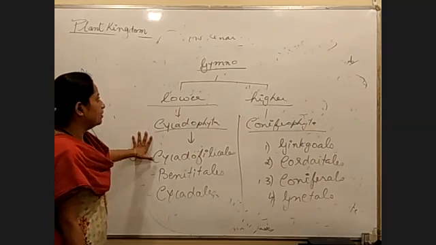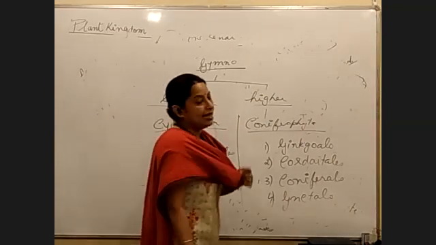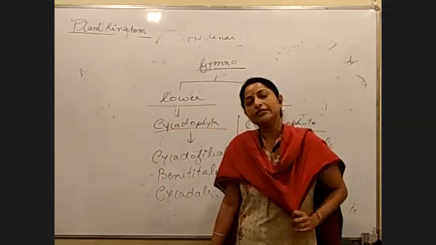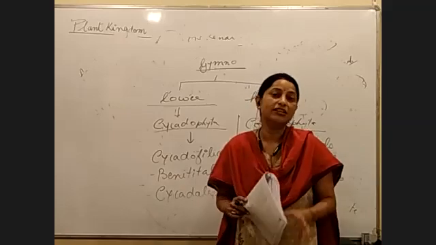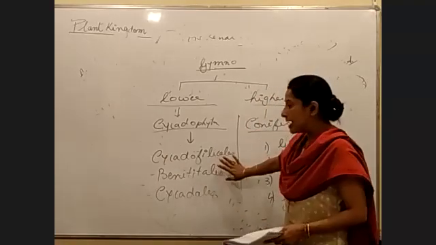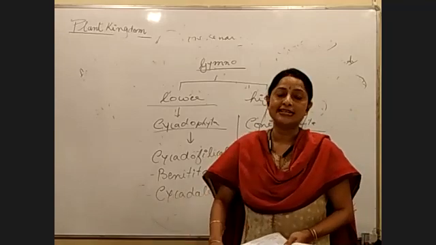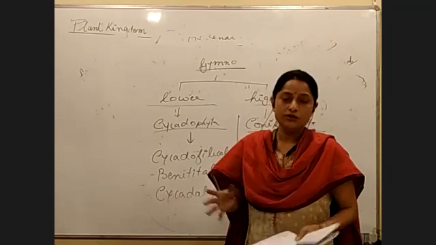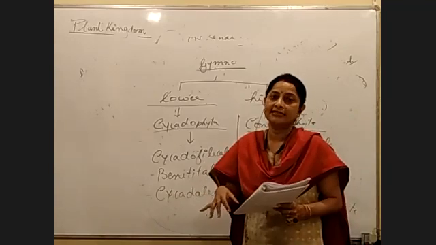So gymnosperms have a lower group and a higher group, Gametophyta and Coniferophyta. Before going into classification, one line you need to remember: gymnosperms are considered the smallest group of plants. Why do we consider it the smallest group? Maximum of the plants belonging to these classes have become extinct. Some classes have become extinct and are no longer seen. As a result it is a very small group of plants that exist in this world.